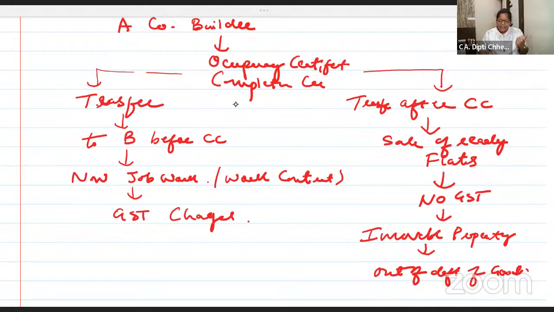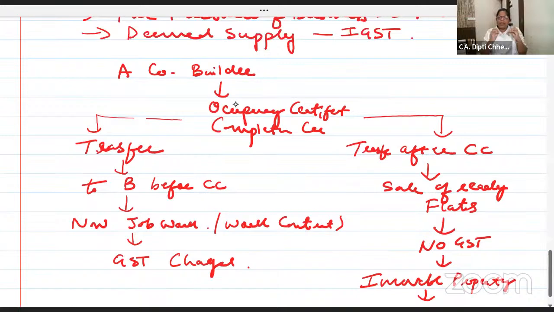Shall I re-explain once? A company is a builder. You all understood the meaning. Who will give the occupancy or completion certificate? From the municipal corporation. Yeah, I will explain again. Dekho, A is a builder.